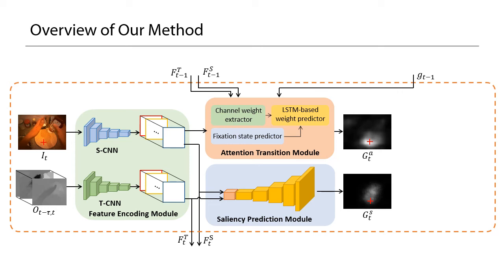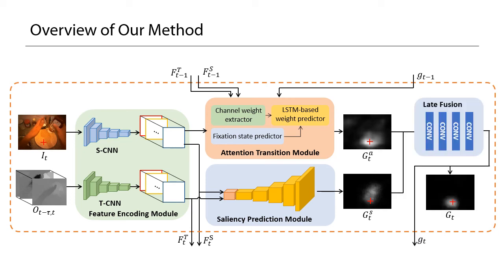In the attention transition module, the LSTM-based attention transition model generates a gaze probability map based on attention transition at object category level if the fixation state predictor says there is a saccadic eye movement. The attention transition module is pre-trained by using egocentric videos with eye tracking data for a specific task of focus. Finally, the outputs of the two modules are then fused to generate the final gaze probability map. For more details of our method, please refer to our paper published at ECCV2018.